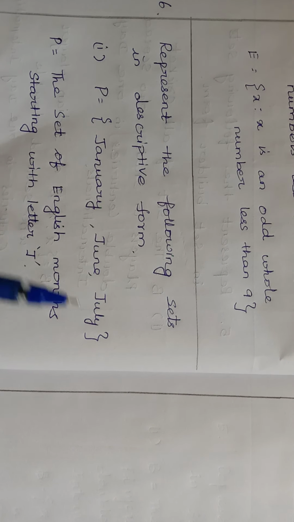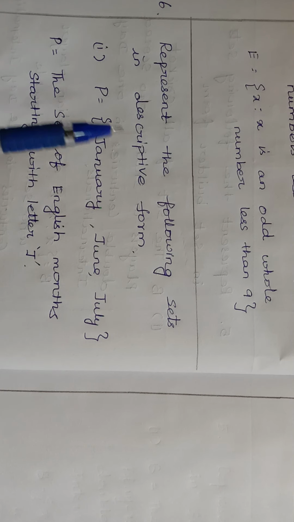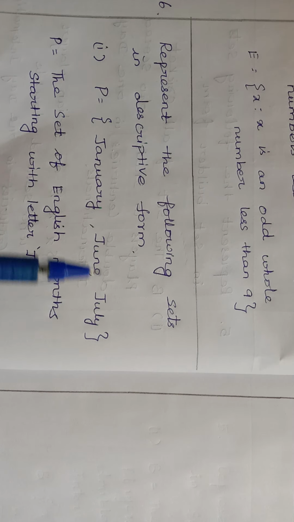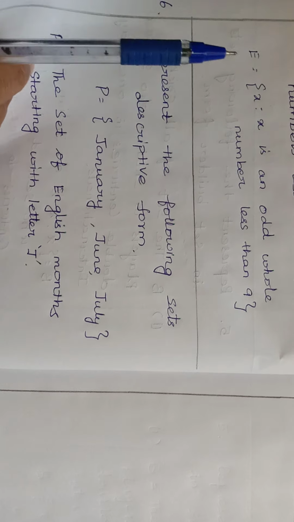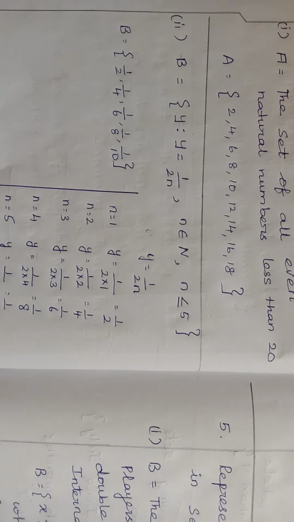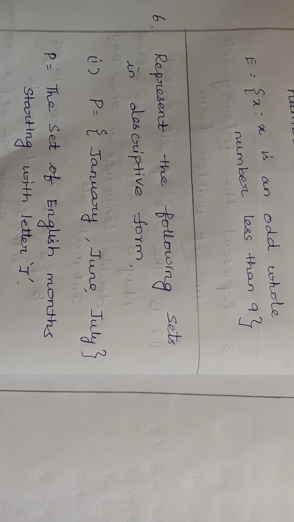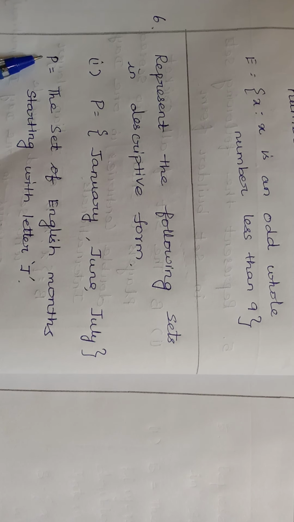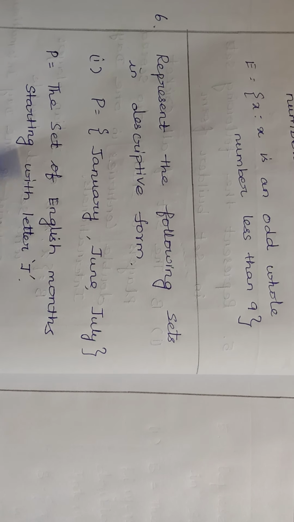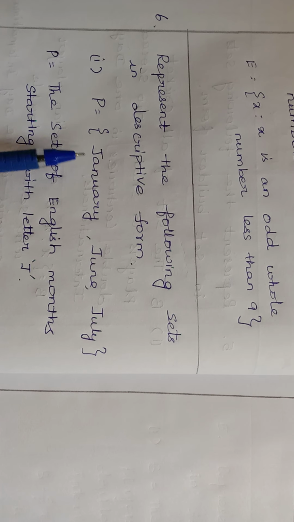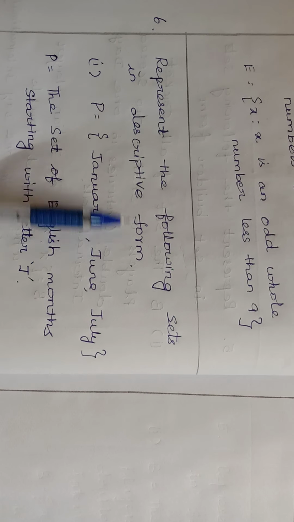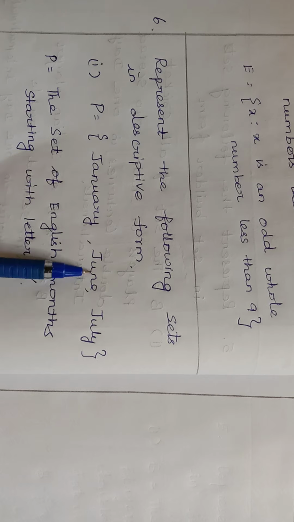We need to write those things inside the bracket only in roster form and in set builder form. We need not write in descriptive form. So we'll write the set of English months starting with letter J. Yes, here only they have written the months starting with letter J. January, June, July.